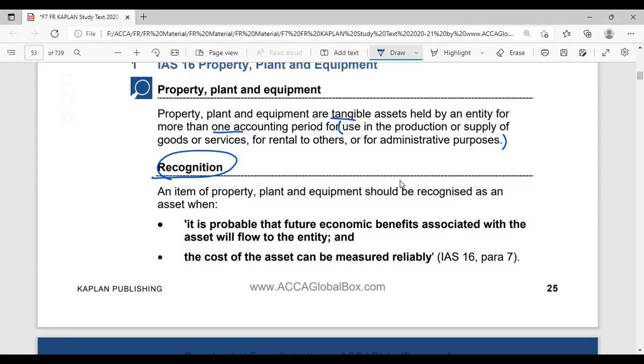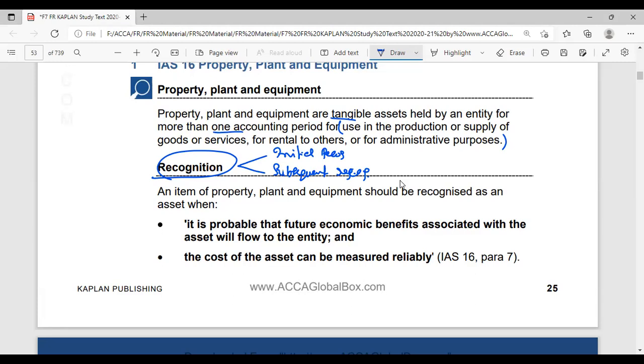For considering an element as PPE, it has to satisfy two conditions. Before that, in case of recognition, we need to consider the initial recognition and the subsequent recognition. Initial recognition is the recognition of the property, plant and equipment at the time of purchase or at the time of construction.